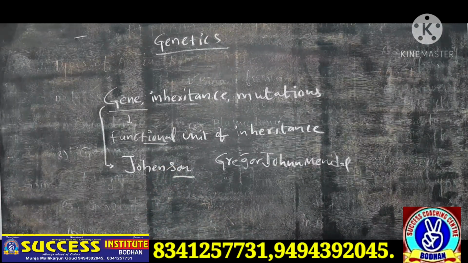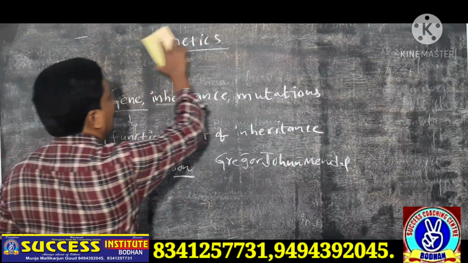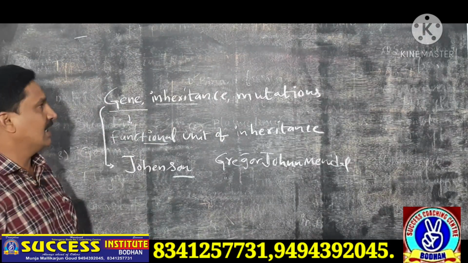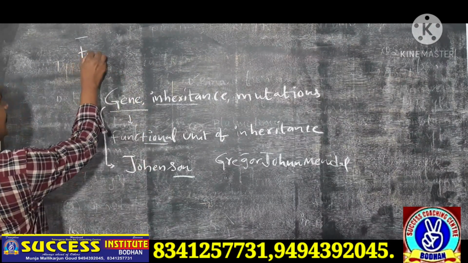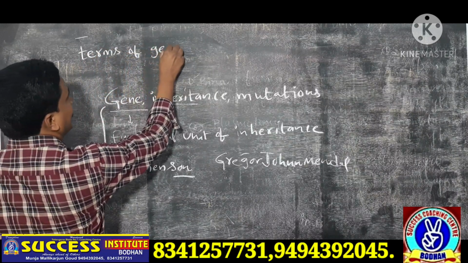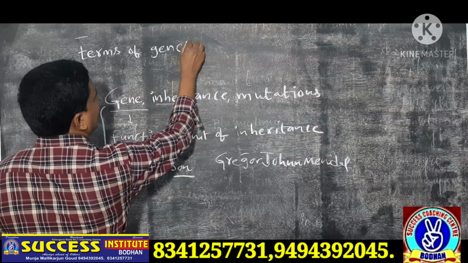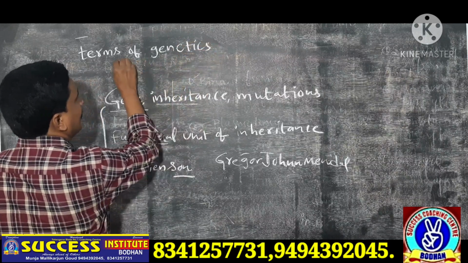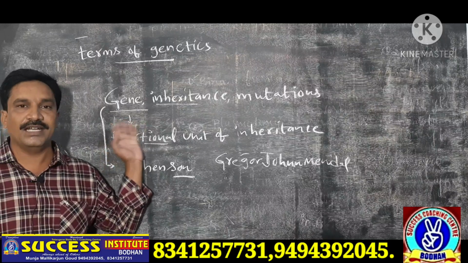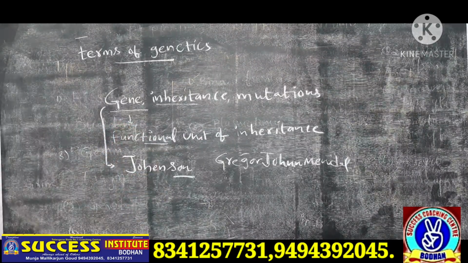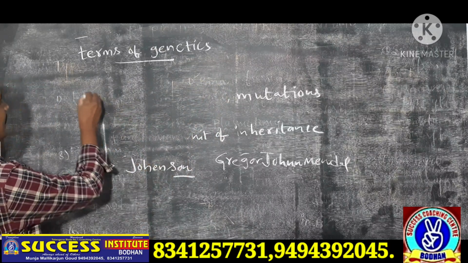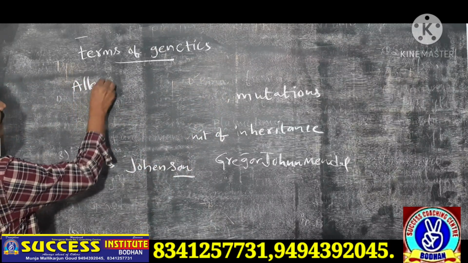Today I will explain some terms of genetics. These are very important. The first one is allele.